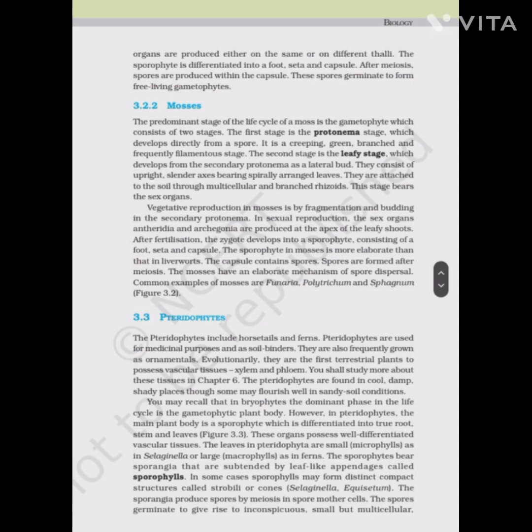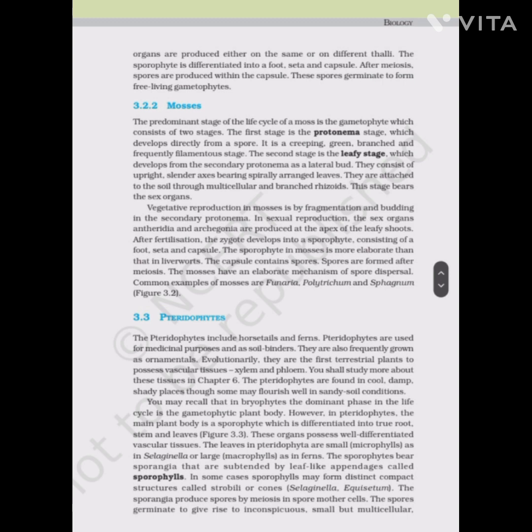You may recall that in bryophytes, the dominant phase in the life cycle is the gametophytic plant body. However, in pteridophytes, the main plant body is a sporophyte, which is differentiated into true root, stem, and leaves. These organs possess well-differentiated vascular tissues. The leaves in the pteridophytes are small, microphylls, as in Selaginella, or large, macrophylls, as in ferns. The sporophytes bear sporangia that are subtended by leaf-like appendages called sporophylls. In some cases, sporophylls may form distinct compact structures called strobili or cones, like Selaginella and Equisetum.